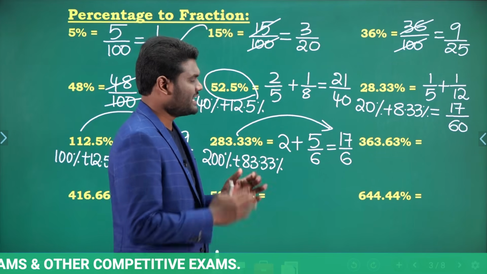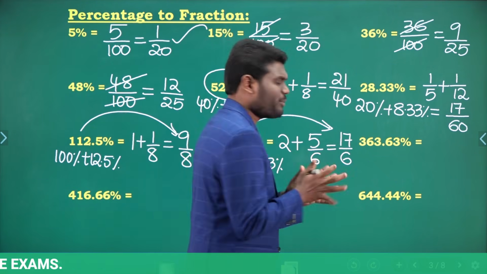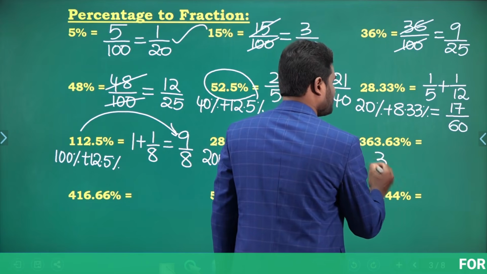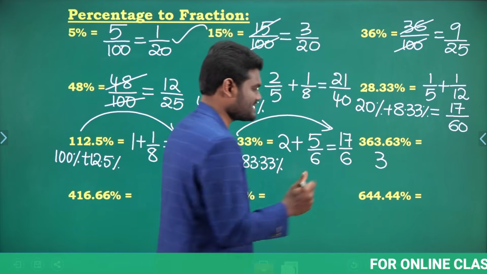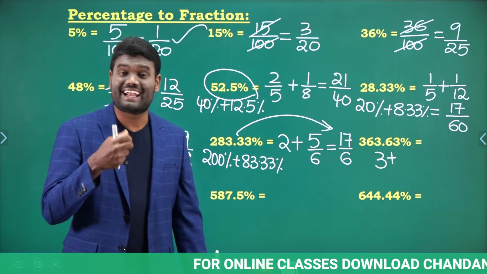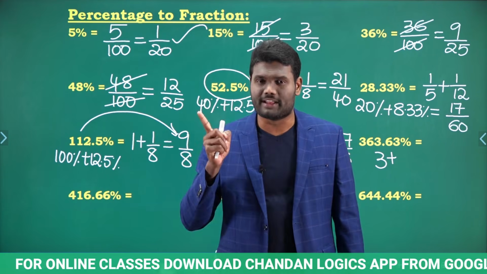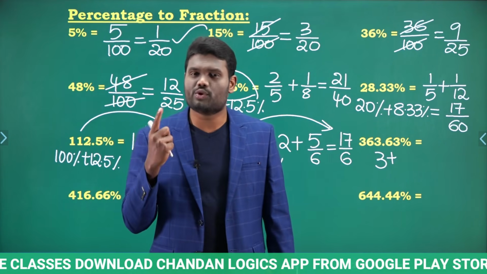Now let us calculate 363.63%. Now 363.63% is 300%, which is 3 plus 63.63%. 63 is nothing but 9 table. As it is 9 table, you need to come across 1 by 11. 1 by 11 is 9.09%.